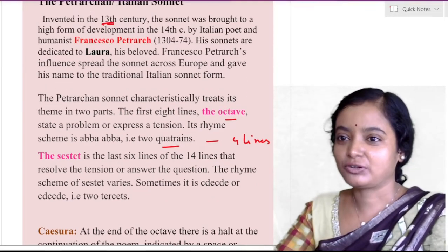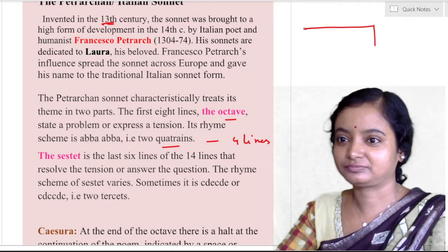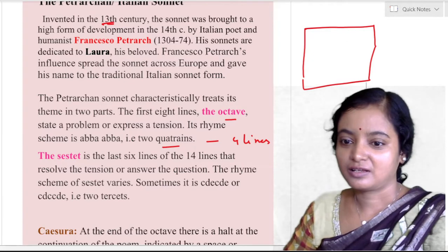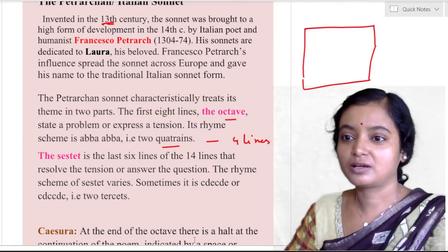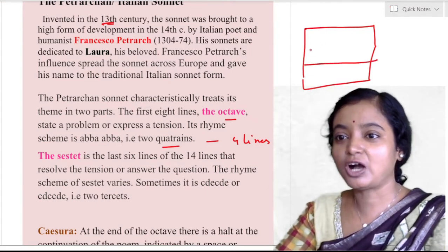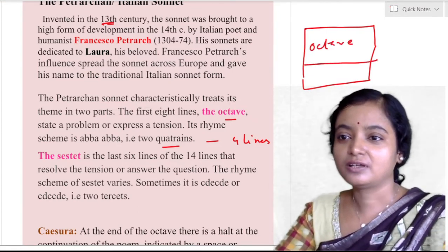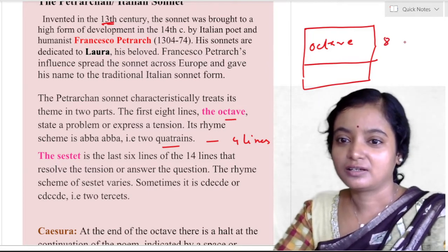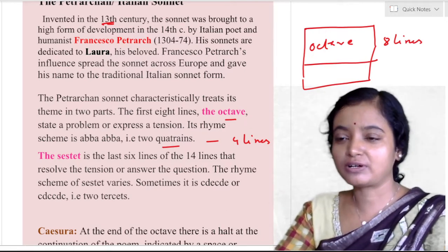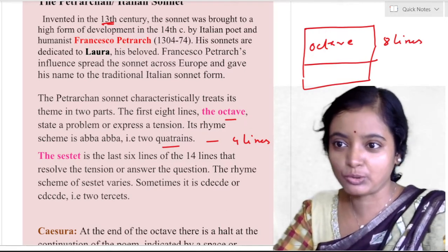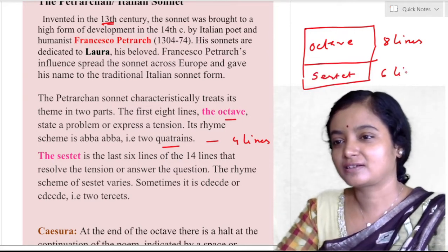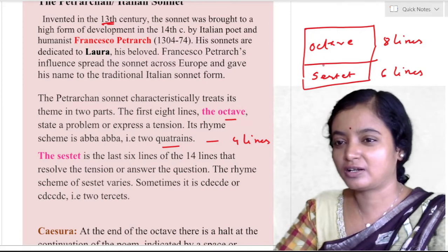Now come. Suppose you are given this place and you have to write within this place. So what will be the parts? Octave and sestet. The first 8 lines will be the octave part. It will be 8 lines and 2 quatrains, 4 and 4. So one quatrain is equal to 4 lines. So there will be 2 quatrains, and then there is the sestet. The sestet is 6 lines.